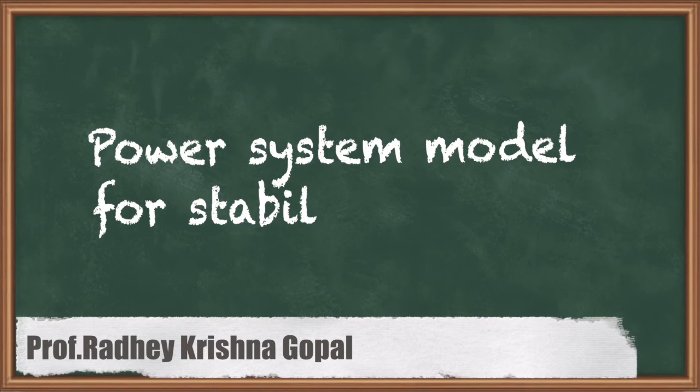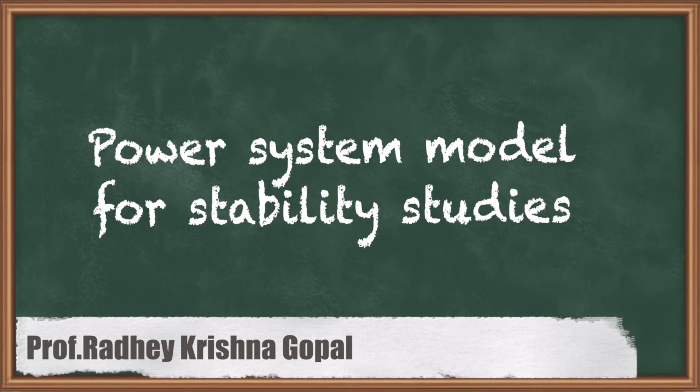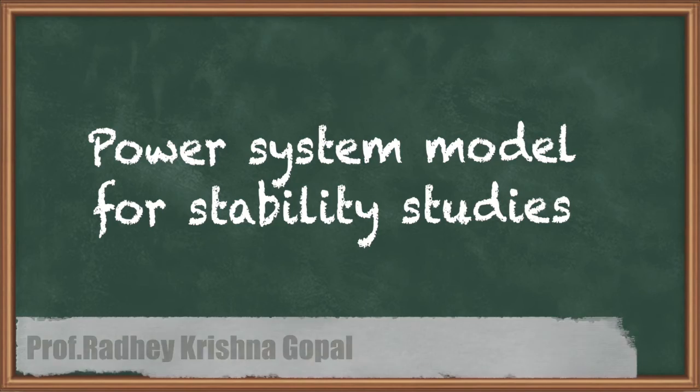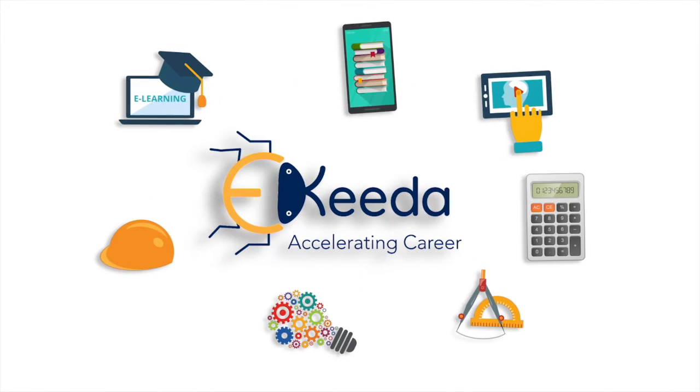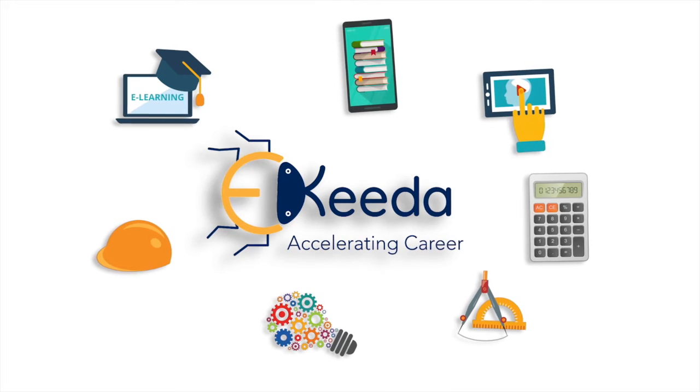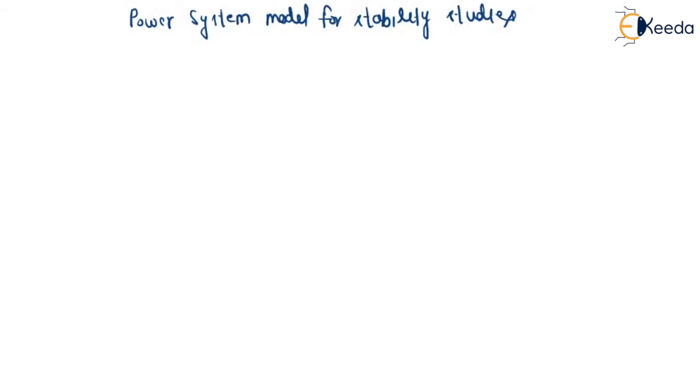Hello friends, now we are going to study the power system model for stability studies. We have seen that at any generating power station, there are many generators connected in parallel. So we can take one and draw a single line diagram.